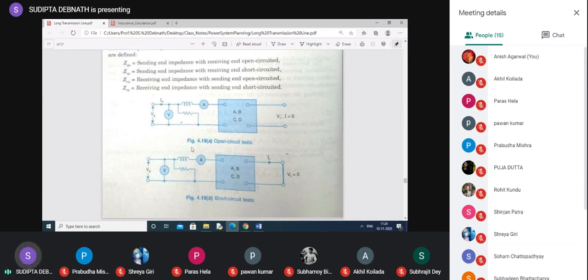Actually, IR and IS, though we are giving supply to the receiving end, this will remain as IR, and this will remain as IS because S and R are fixed. So instead of IR going this side, if we give the supply here, IR will be this side, IS will be this side. Both IR and IS are reversing the direction.